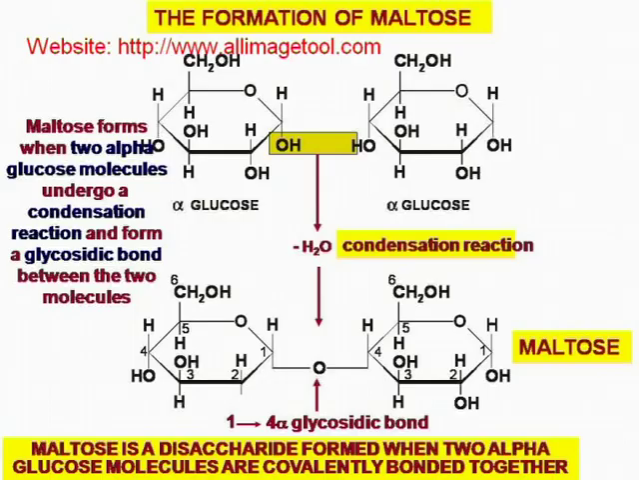The formation of maltose. Maltose forms when 2 alpha-glucose molecules undergo a condensation reaction and form a glycosidic bond between the 2 molecules. Maltose is a disaccharide formed when 2 alpha-glucose molecules are covalently bonded together.